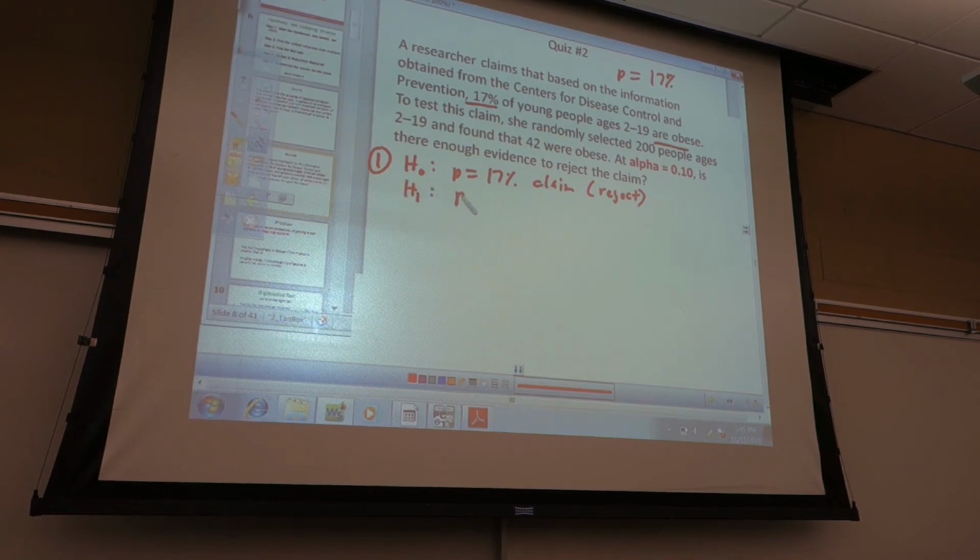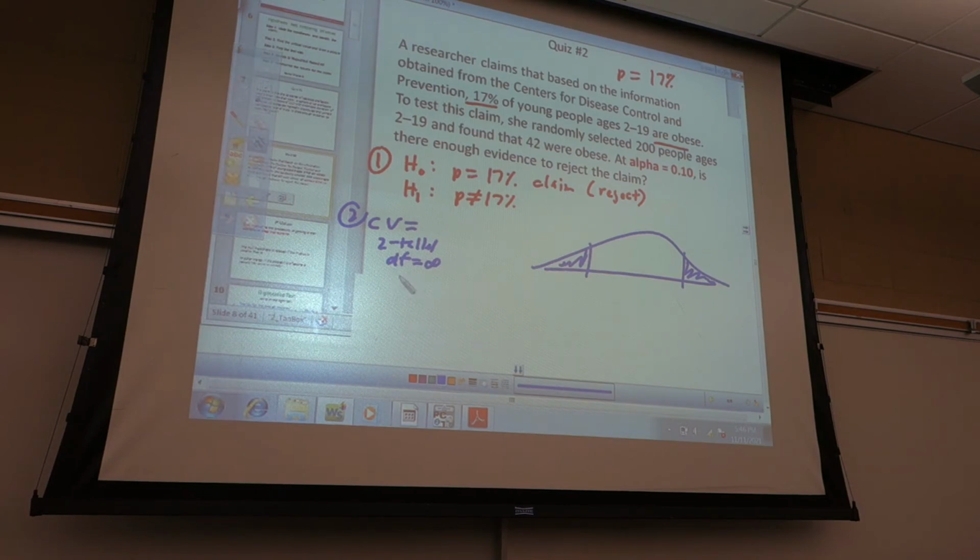H1. So if H naught's my claim, then what's H1? Yep, not equal to 17%. Find my critical value. I'm going to draw a picture. If it's two-tailed, there should be a left and a right shaded. And this is two-tailed. It's a z-score. Some students put degrees of freedom equals infinity because it's a z-score. So let's use that.